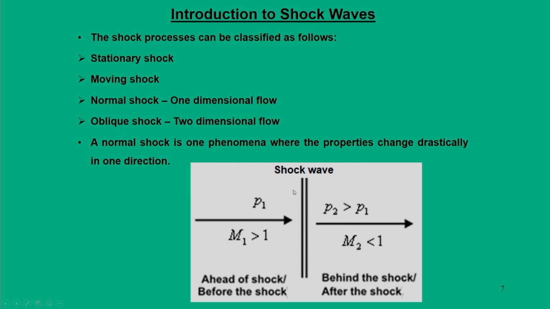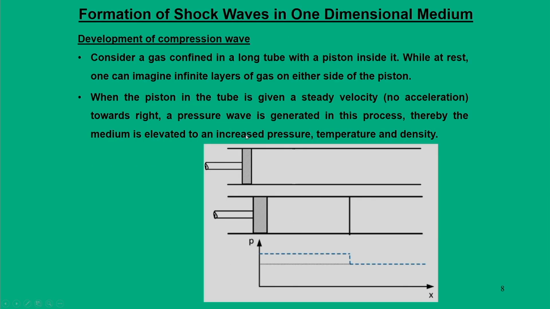So, when the shock wave is normal to the streamline, it is a normal shock and it is the strongest one. As and when it becomes inclined, it becomes an oblique shock. So, it is a two dimensional flow phenomenon. We will discuss this in all the subsequent lectures.